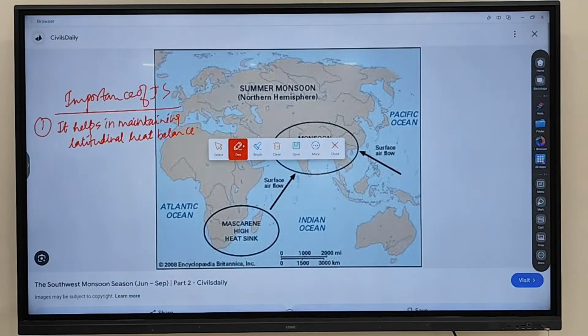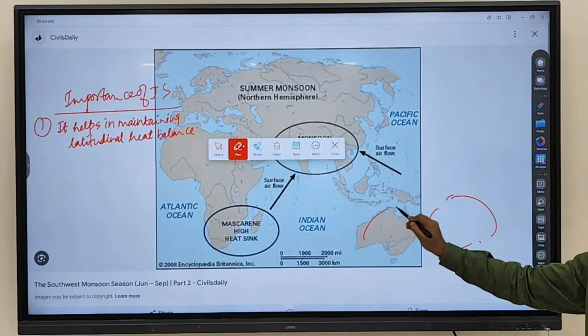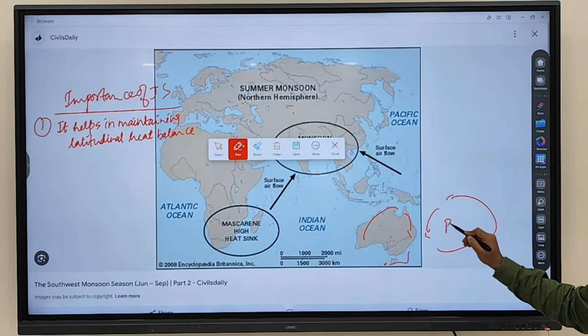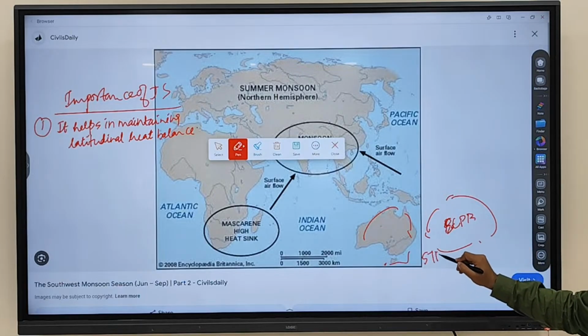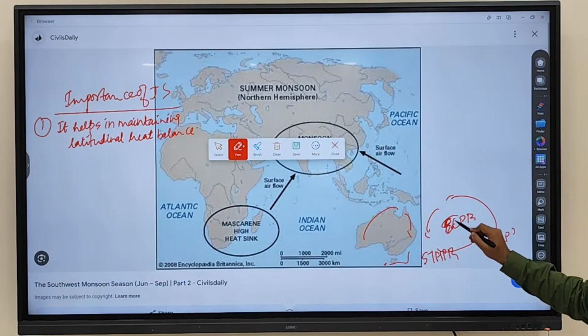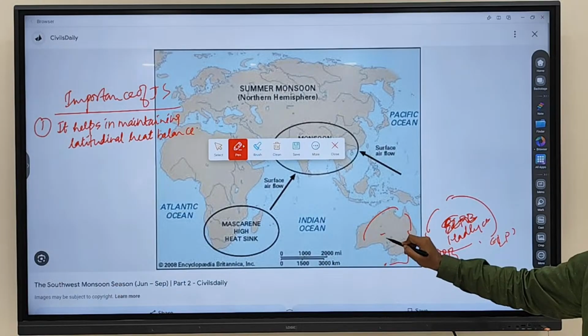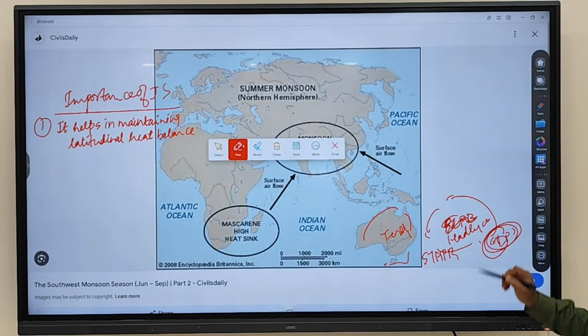We discussed from where the jet stream is formed. It is formed between which cells? Like we discussed, the polar cell, and the equatorial low pressure belt and subtropical high pressure belt. So this belt is referred to as what? This belt is referred to as the Hadley cell. Then we discussed this belt is referred to as what? The Ferrel cell. So what you see is, which region is more heated?